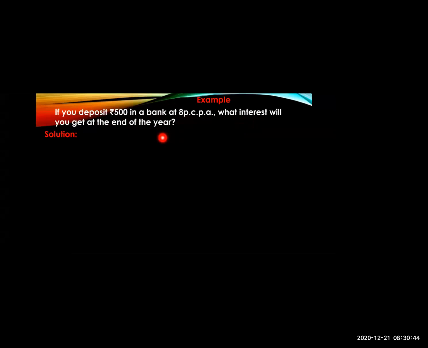Now, how do you have to calculate? If you're depositing 500 in a bank at the rate of interest 8% per annum, for the end of the year, what interest will you get? How will you calculate interest? Here the principal means the deposited amount.